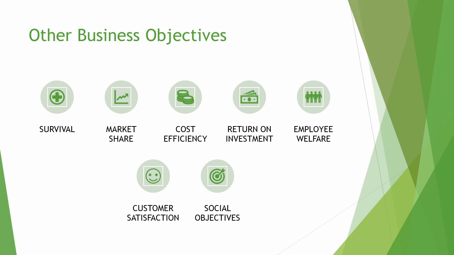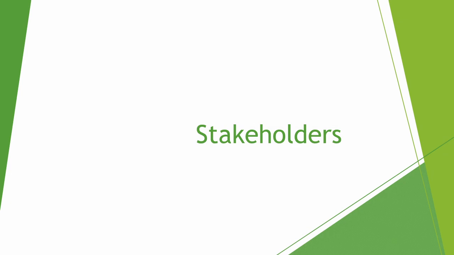A business may decide to be more ethical when it comes to setting their objectives and focus on the sustainability of their production. A business may do this to ensure the resources that they use do not inhibit the future generations. A stakeholder is someone who can affect or be affected by an organization.